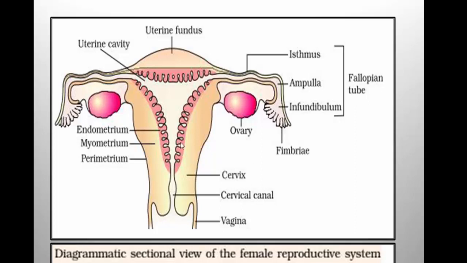So here the very important part of this one is the diagram. You need to practice this diagram. It is a 5-mark question, a very important question in the human reproduction chapter. I hope it is clear.